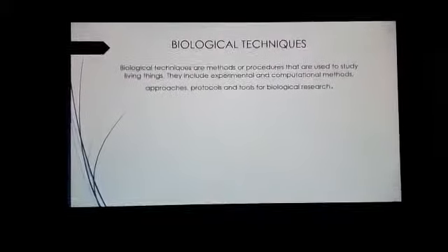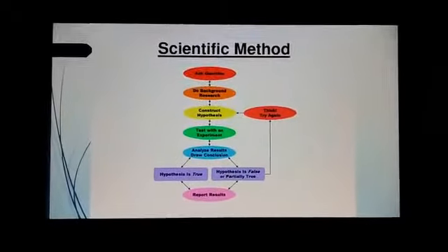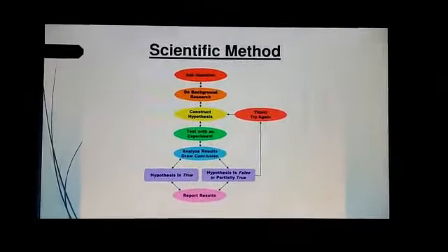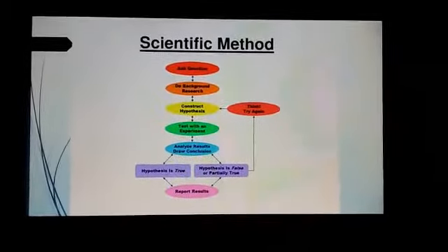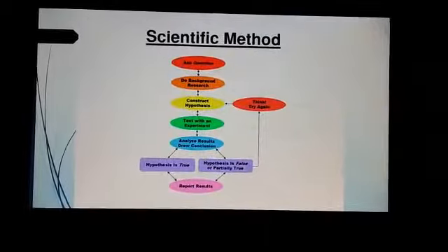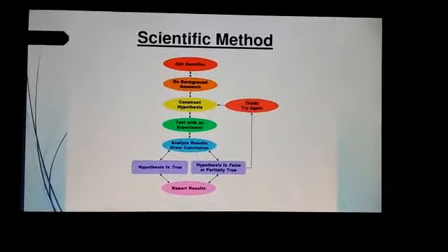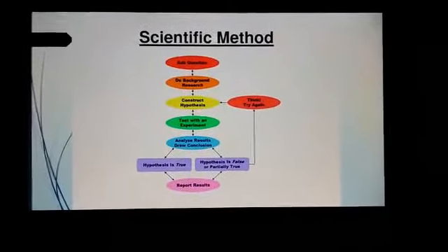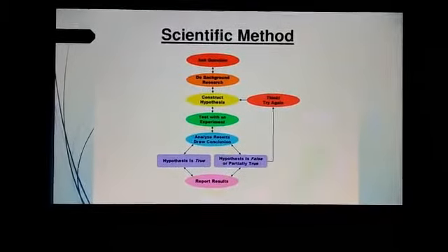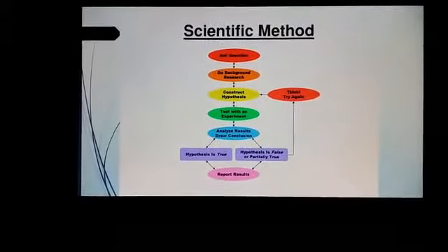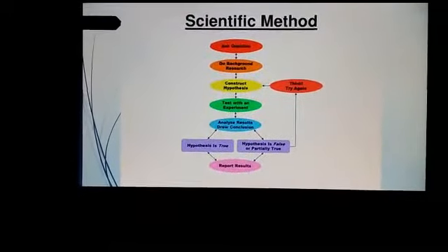Now, as we all studied before too, scientific method. This is a process which scientists go through before they make any new discovery. How does it start? Before going to a proper result, before launching every product, anything, or to conclude anything, starting with asking a question.